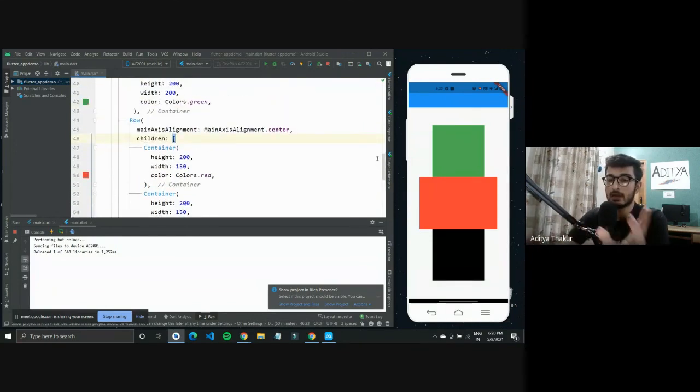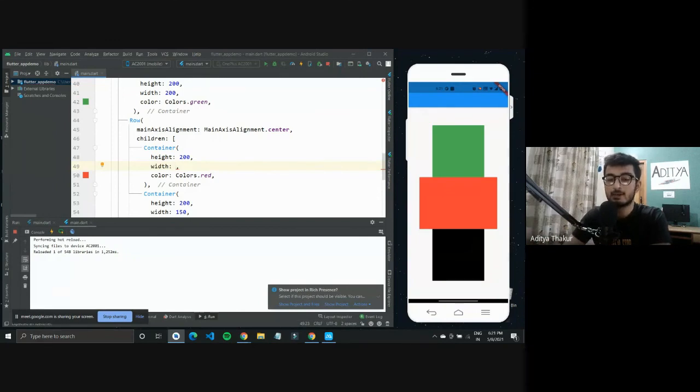And again, you don't have to manually enter this width and all. There is this MediaQuery class that you can use. This is something I learned while working at an internship. I wasn't familiar with how to get the screen size or how to make it responsive for different screens. After you get started with Flutter development, this would be one of the things that you have to focus on, making your apps responsive. Now this screen size could vary, so instead of just manually entering the width, you can use the MediaQuery class.